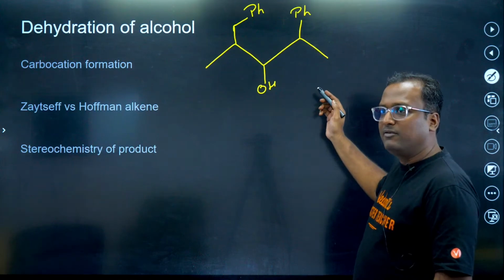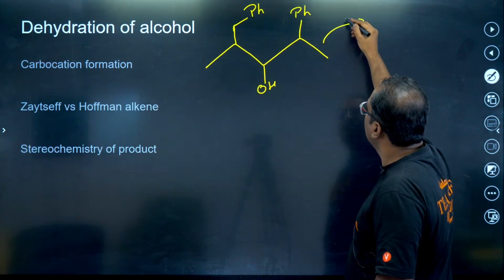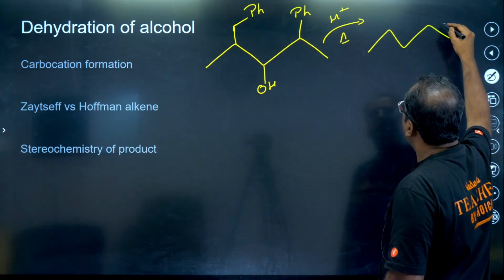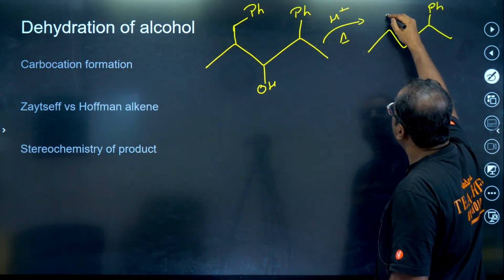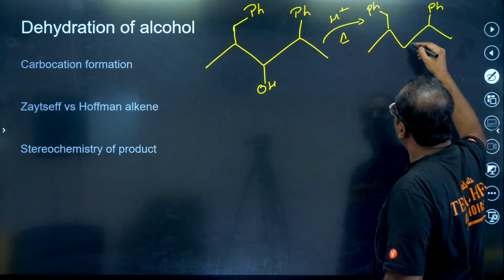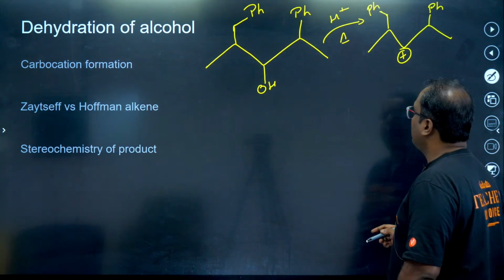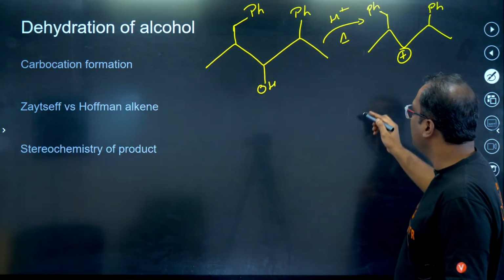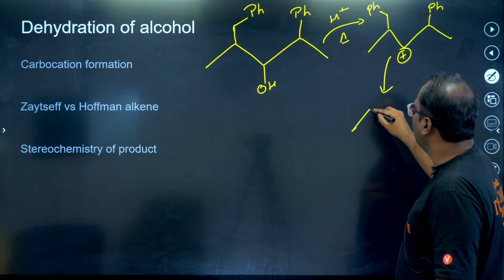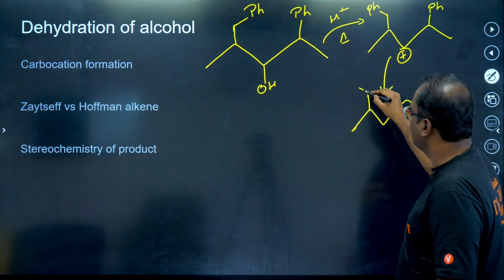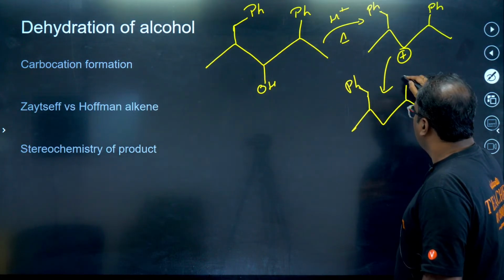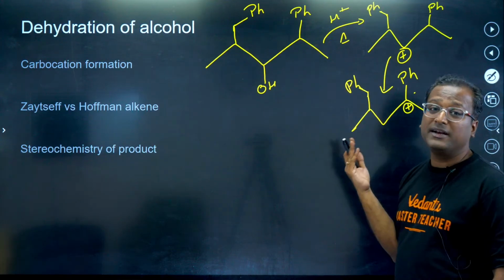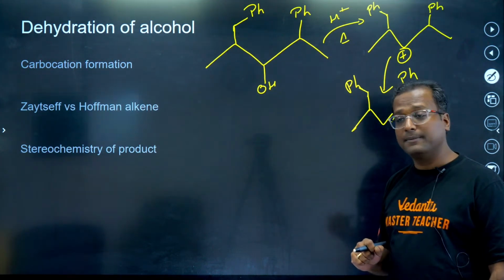So this we are reacting with concentrated H2SO4, H plus, heat. First step will be what? First step will be your carbocation formation. Now next step will be carbocation rearrangement. If we can make this carbocation more stable, it can rearrange. So let's rearrange and see if we can get a more stable carbocation. If we rearrange it to the right, it comes in resonance with the benzene ring. So we can definitely make this carbocation more stable, isn't it?